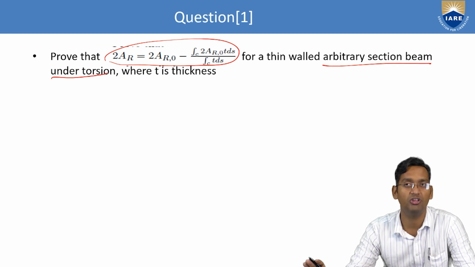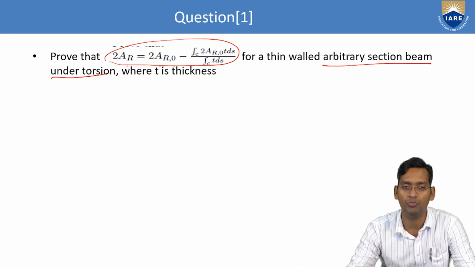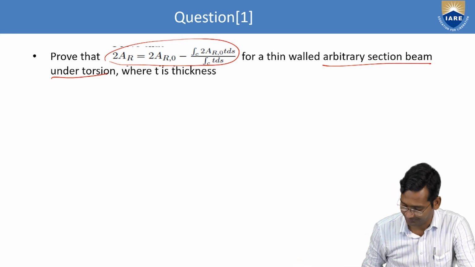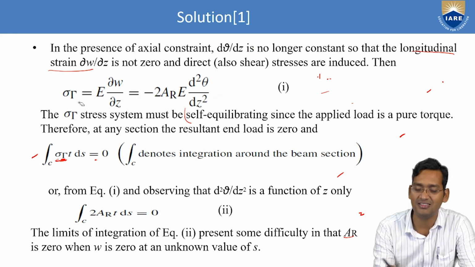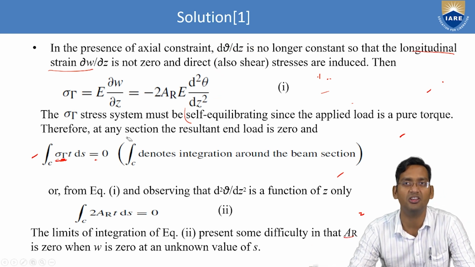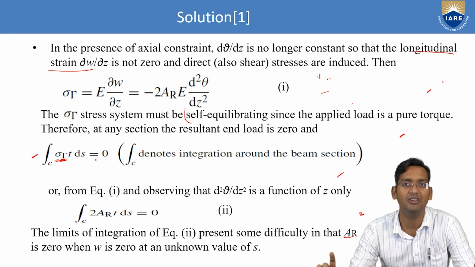So here torsion load is applied, means no other loads are there, purely torsion or purely torque is applied. All other loads are 0. So same here, what happened in the presence of axial constraint. Now once we put the axial constraint like that, that time d theta by dz is not constant. Now that becomes variable, that will also change.